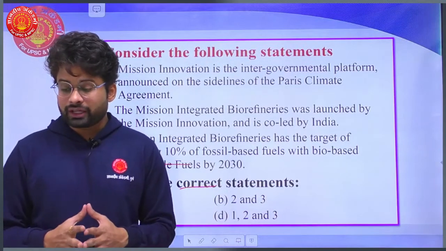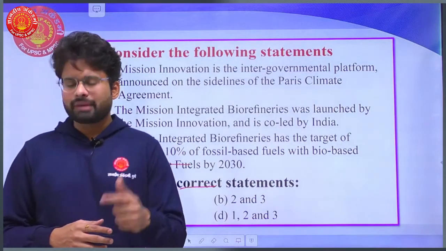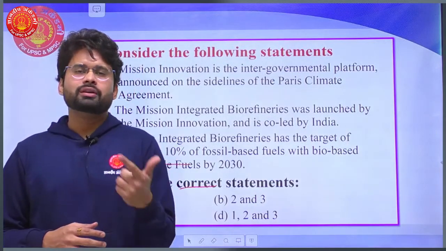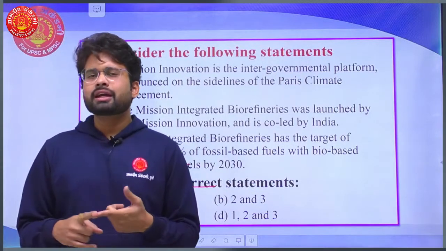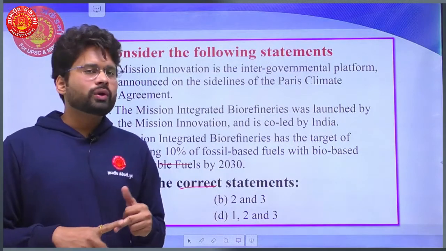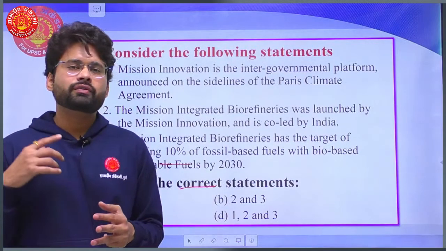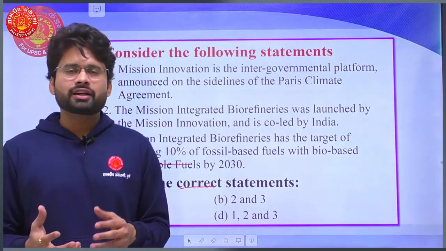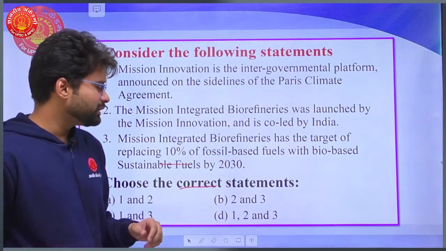Mission Integrated Biorefineries had the target of replacing 10% of the fossil based fuels by biofuels, sustainable fuels, by 2030. So yes, Mission Innovation, the first statement, was launched on the sidelines of Paris. Secondly, India has co-led the Mission Biorefineries, and thirdly, of course, this statement is also right, where we have the target of replacing 10% with biofuels by 2030 under this mission. So the three statements are right here. So the option becomes D.